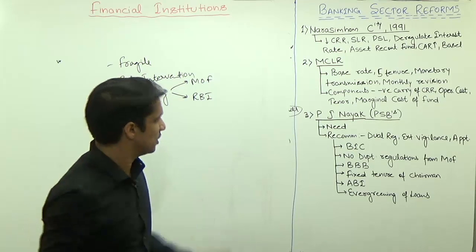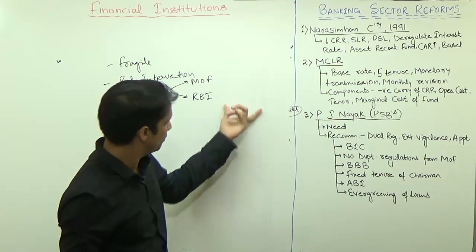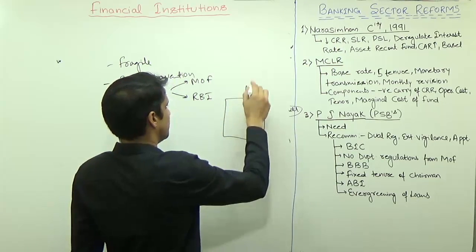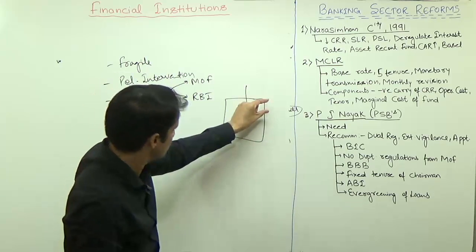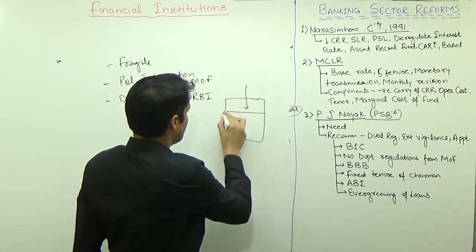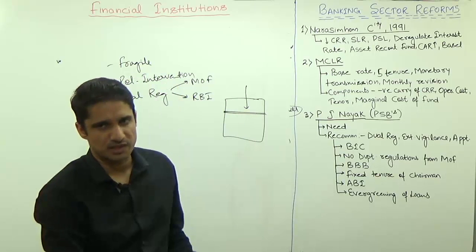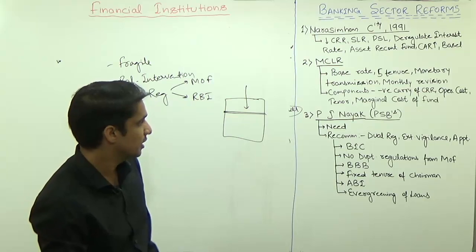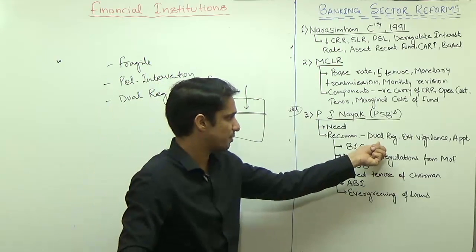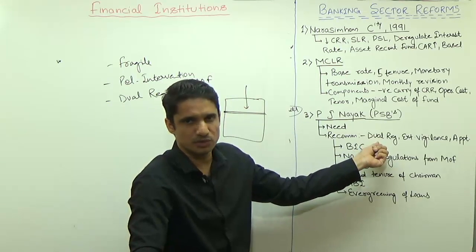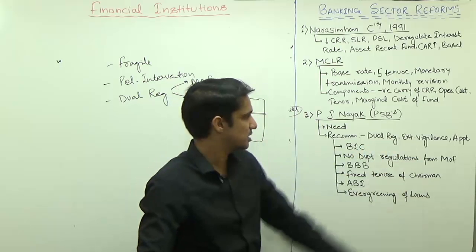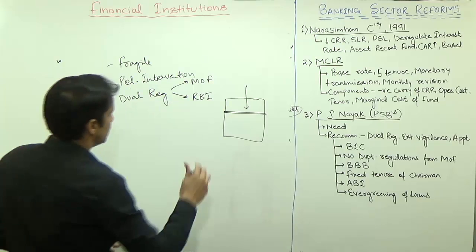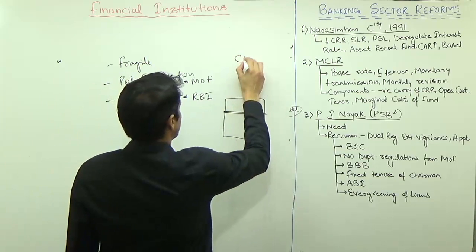Because of all these things, you have to reform the board, the method of selection of the chairman, the CEO and all these things. So the board level should be reformed, and how to reform was recommended by the J Nayak Committee. First, they said there is a problem of dual regulation. The second problem is external vigilance, because it is a government entity. So there is external vigilance of CBI.